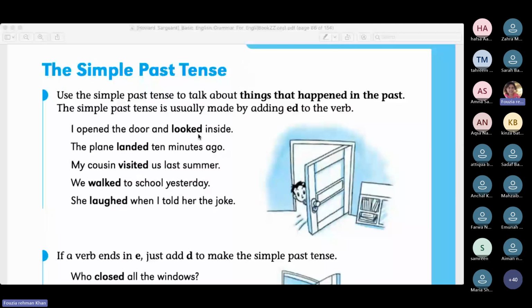Look, looked, ed. I opened the door and looked inside. The plane landed, ed. My cousin visited, you add ed to visit, walked, laughed. Now, these are the simplest forms which become a past tense by using just the ed. Okay, but these are not all.